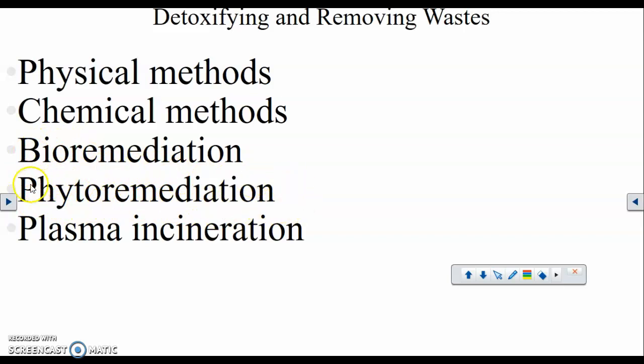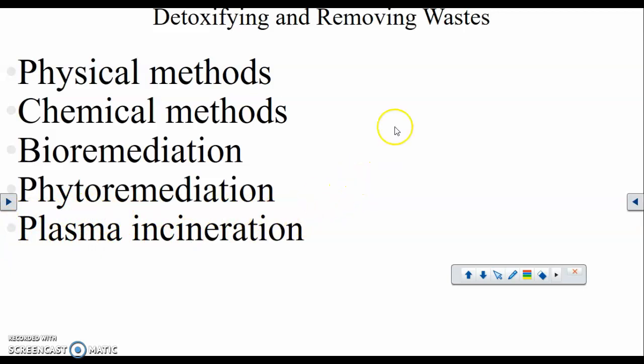Phytoremediation, the only difference between bio and phyto is that it's plant-based. Okay, so you use plants to suck up the waste in an area. Obviously, then the plants become contaminated, and no one should work with those things. So phyto means plant, and plasma incineration is always the surefire way that we treat hazardous waste. We just burn it. Obviously, again, as I said before, there is some waste that we cannot incinerate.